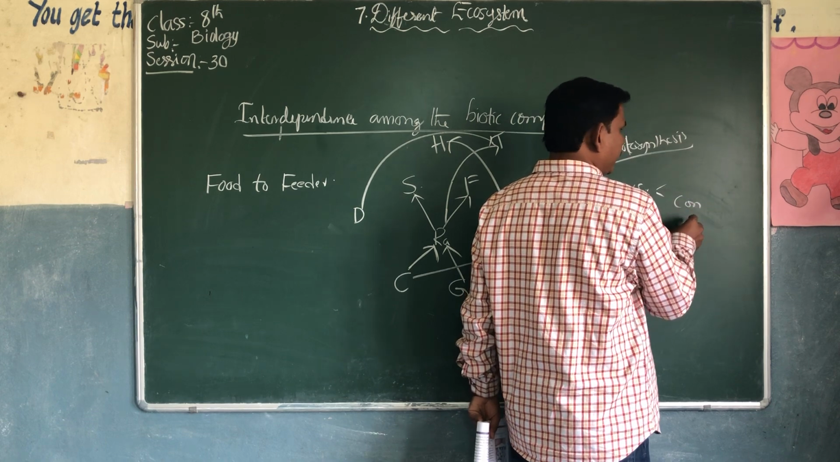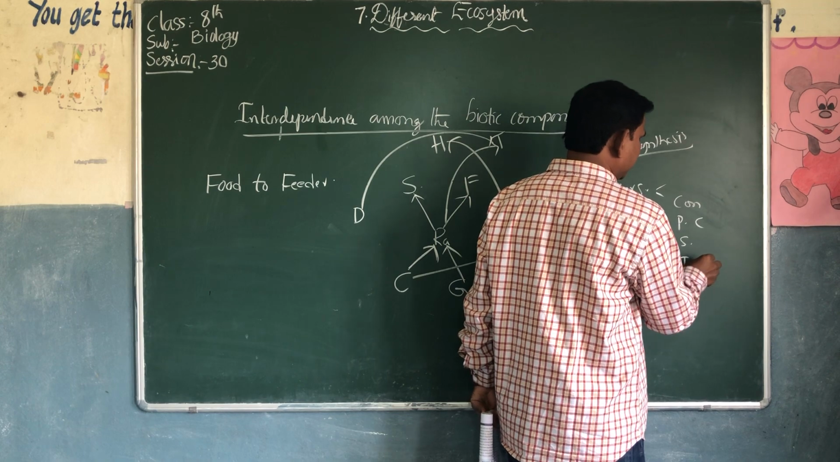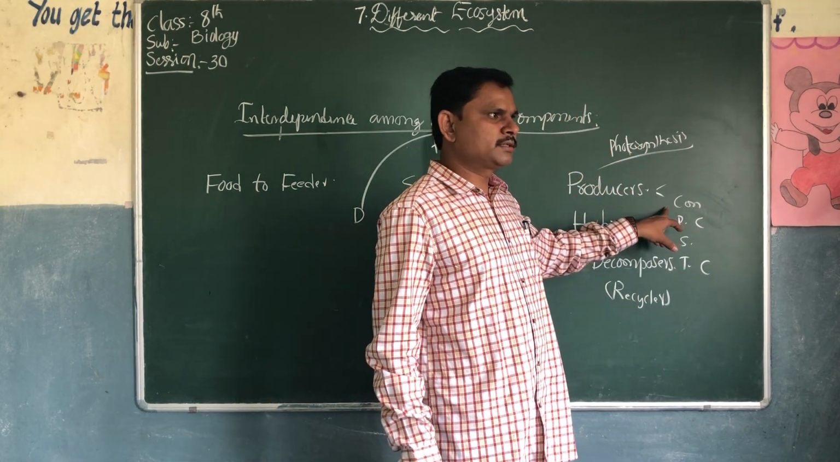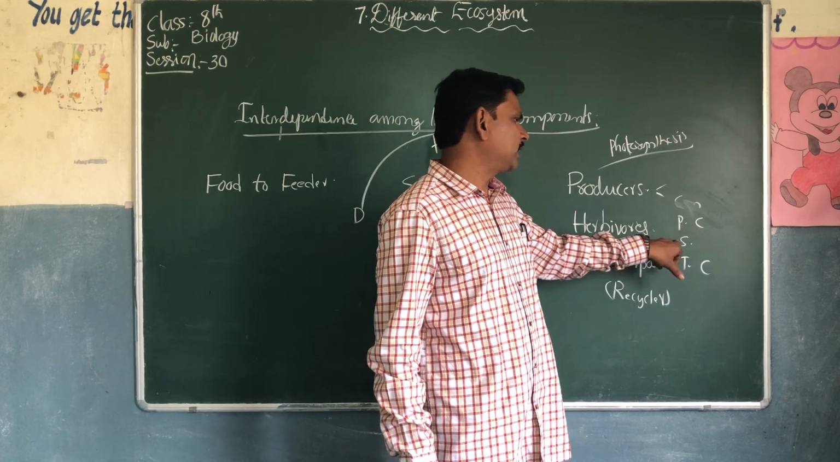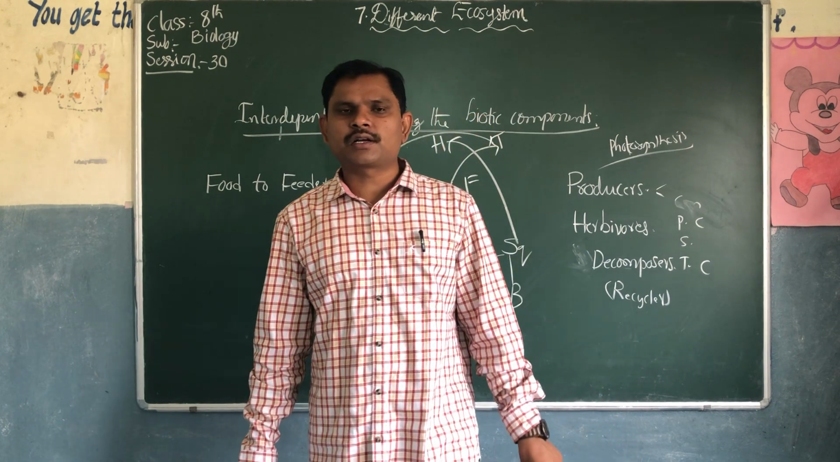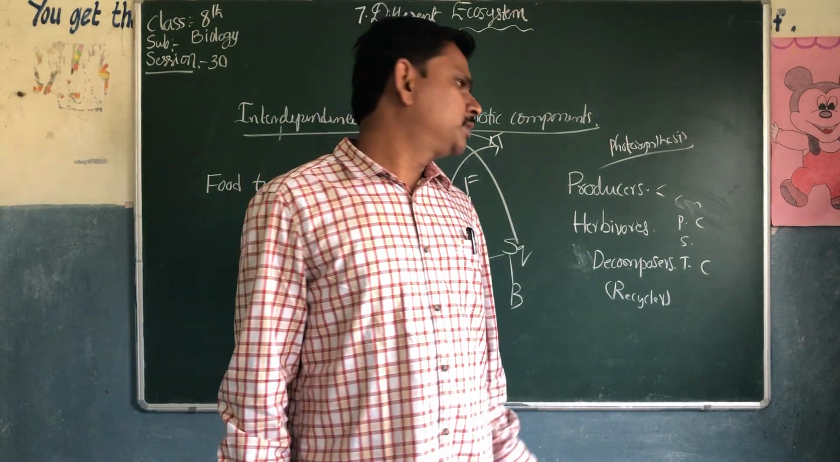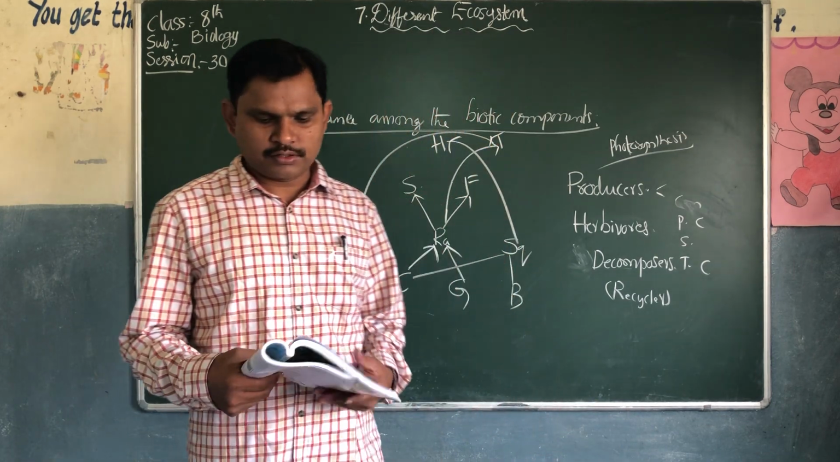Producers, consumers, primary consumers, secondary consumers, tertiary consumers. We can also call tertiary consumers carnivores. Tiger and lion come under the tertiary consumers.